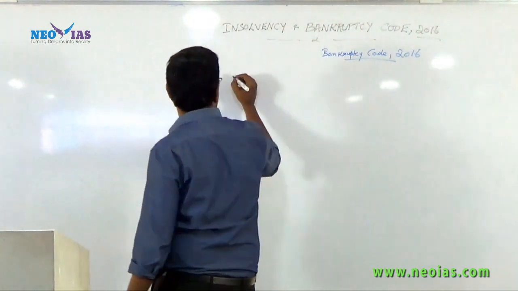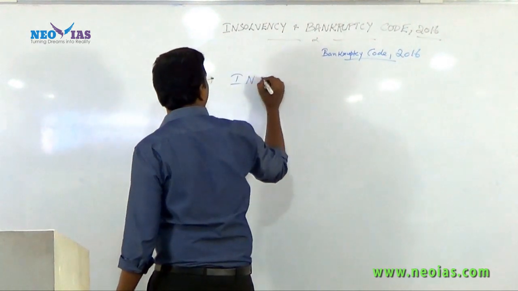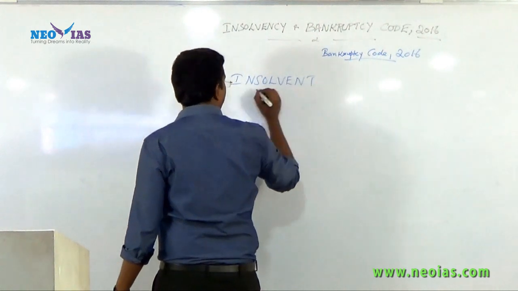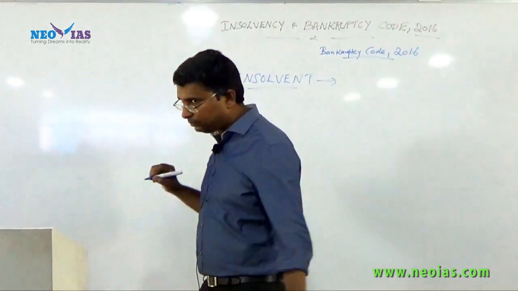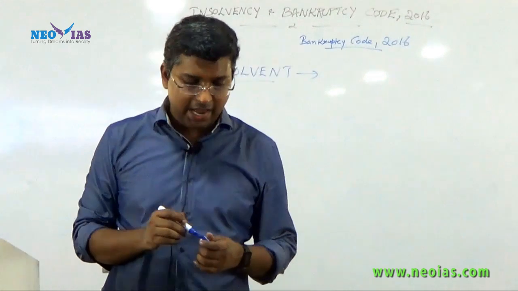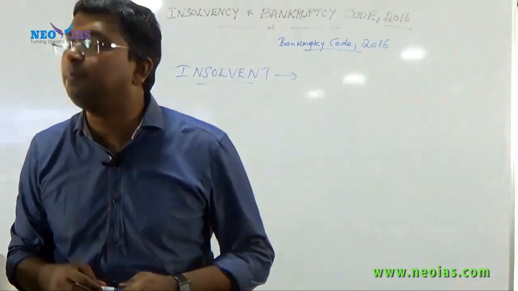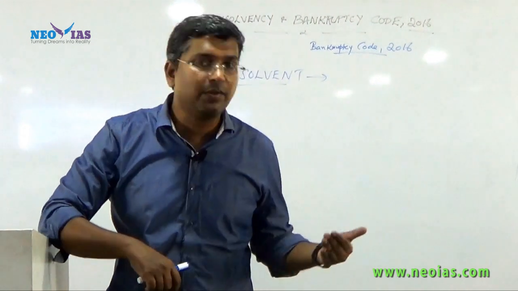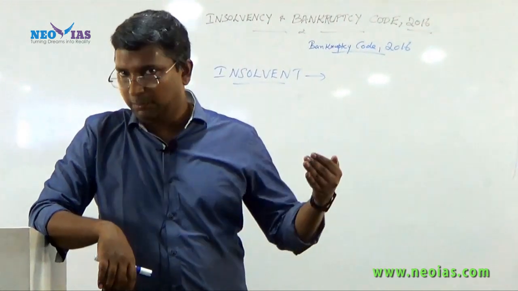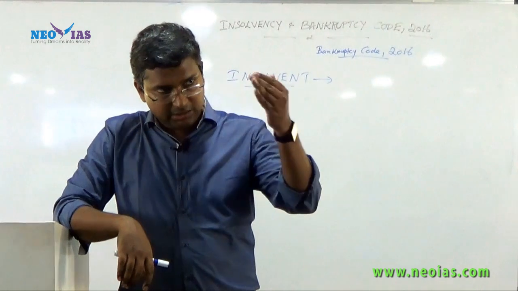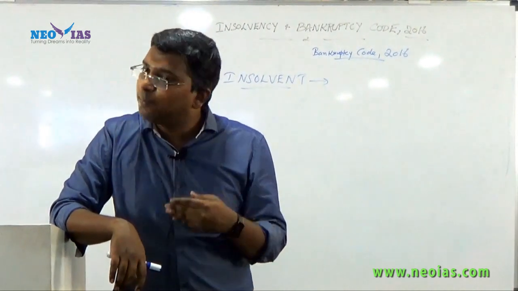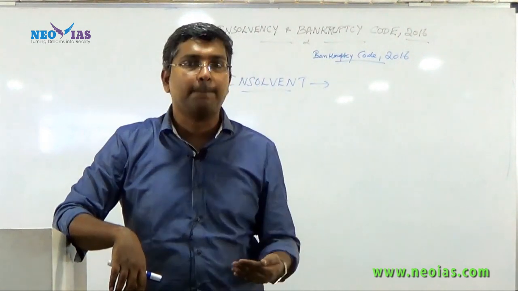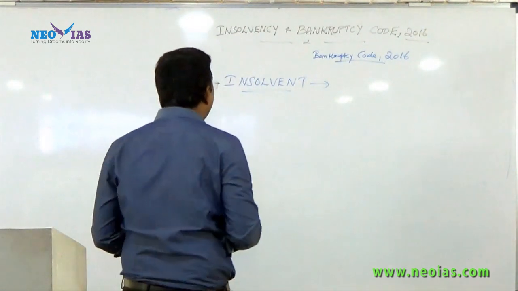Insolvency and bankruptcy. Who is called insolvent? Insolvents are those who have taken a loan and are not in a position to pay back the debt. Insolvency is a situation in which the person who has taken the loan is not in a position to pay back that debt. Okay. Now what is bankruptcy?